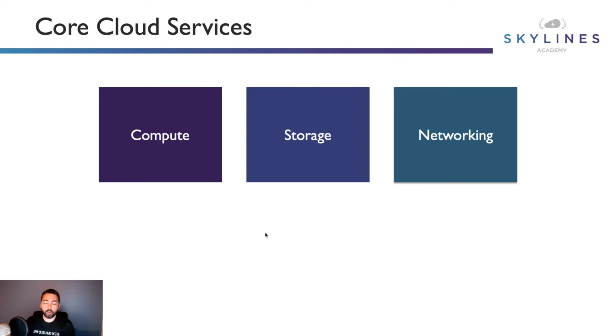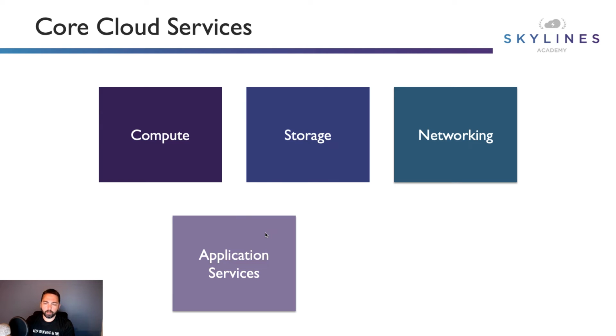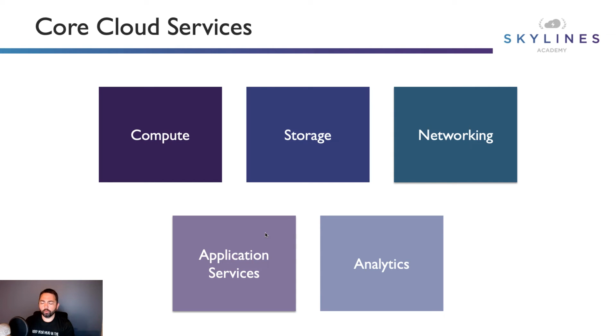Networking services: if we want all our different compute VMs and containers and everything to talk to each other, we still need networking. Microsoft provides networking. There's virtual networking, software-defined networking for us to put in place. Application services and analytics services as well. These are kind of the core groups, if you will. Things like IoT sometimes come under analytics services and networking. Application services are all about saying, rather than me building the VM, putting more software on, and then giving it to the app team, maybe there are some services that already come with that stuff there for you. So really cool stuff, there are a lot of core cloud services there. And again, you're going to rent versus buy a lot of these services.